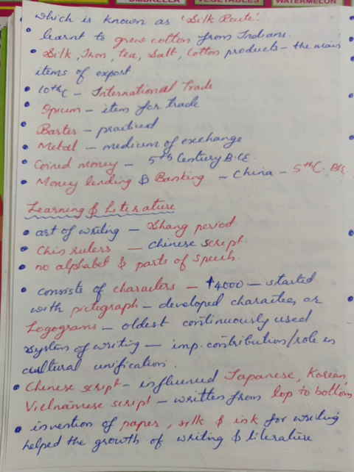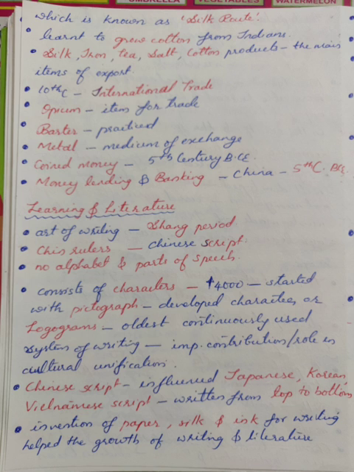Next, with regard to learning and literature, Chinese had developed the art of writing during the Shang period. Chinese script was standardized during the Qin rulers. These are the dynasties which I had taught you earlier. They have no alphabets and parts of speech. It consists of more than 40,000 characters. Chinese writing started as a pictograph. Later, they developed characters or logograms.